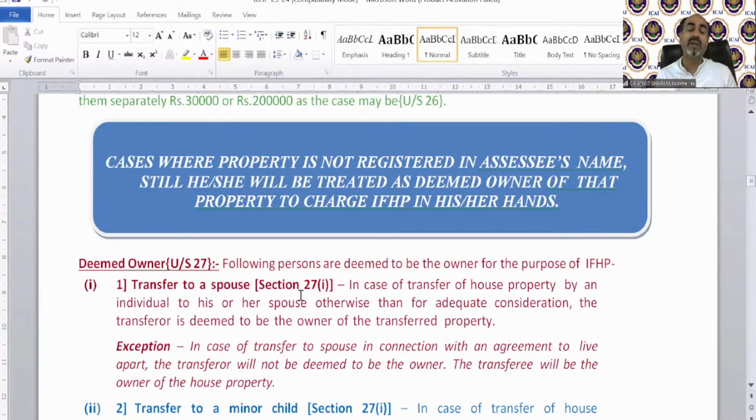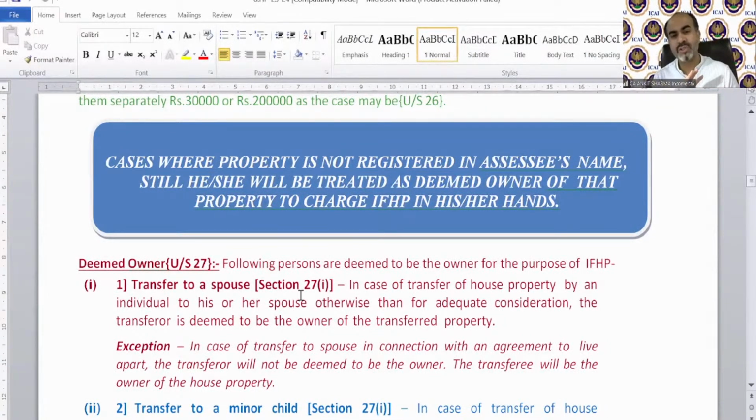It describes the situations and circumstances in which, even though the house property is not registered in your name, you are technically not the registered owner, you will still be treated as the owner of that property. There are certain conditions where you are not the registered owner, but the income is still taxable under your head of income because you will be treated as deemed owner.